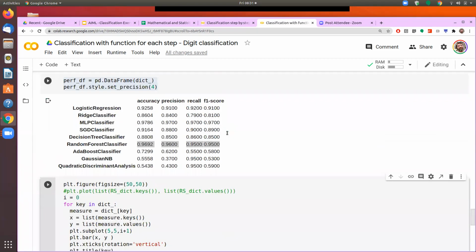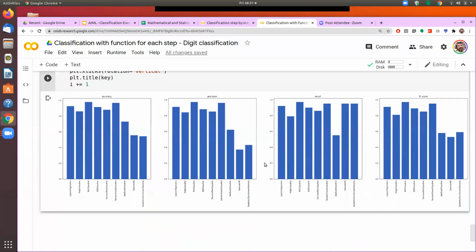So going back to our discussion, if there is a situation where I would like to give more emphasis to recall, then maybe I can still consider the Gaussian and quadratic, even though they are doing much more poorly in accuracy or precision or F1 score. So that's what we have gone through again, step 1 to the last step of running the classification process.